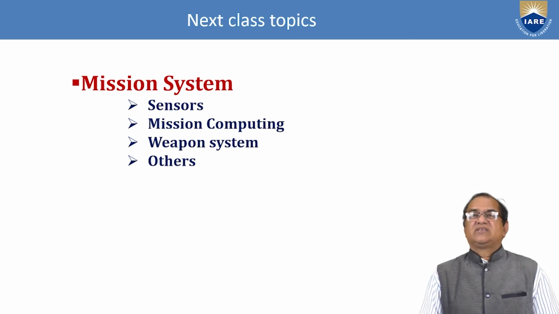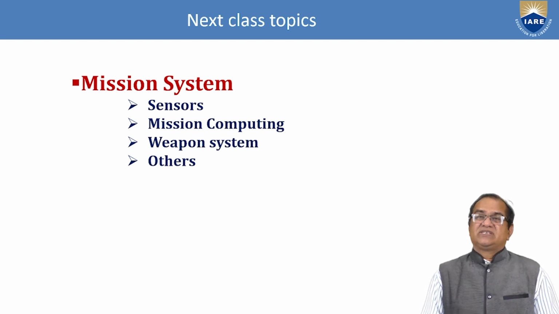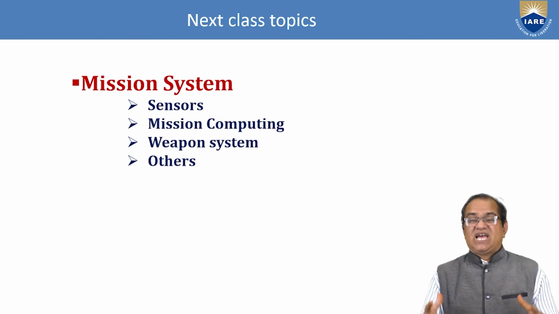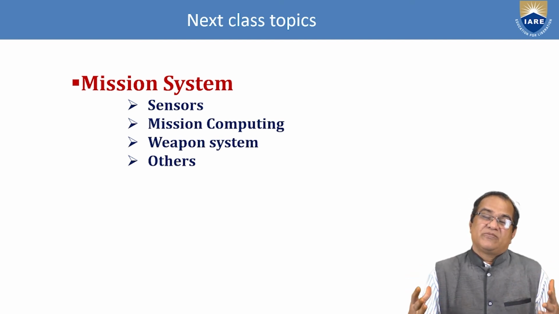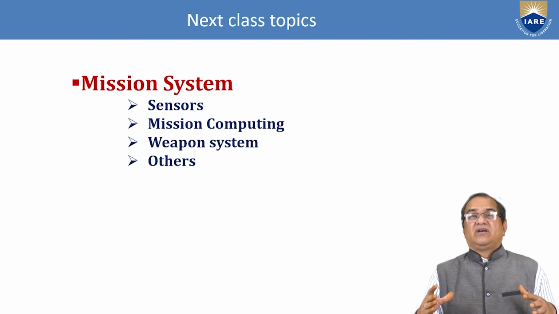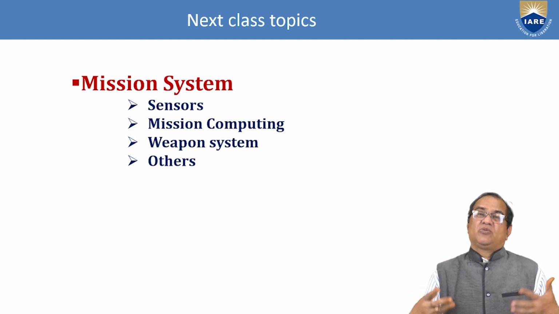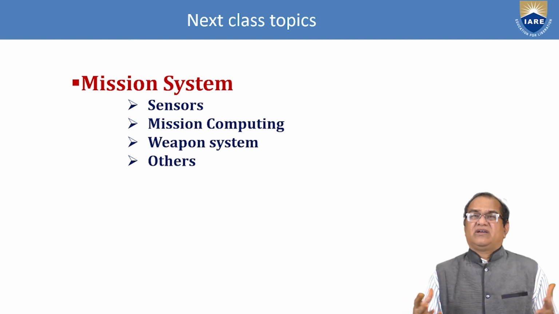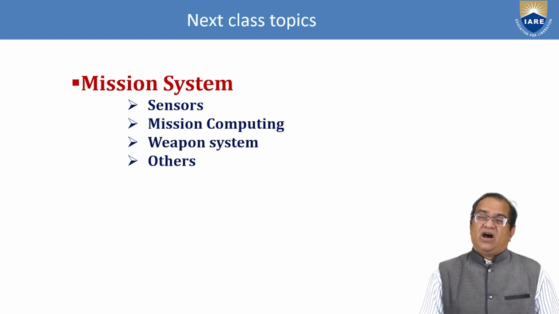Those missions are operated with the help of the sensors. There are some computers, weapon systems like missile guidance, all the bombs, your missiles, and all other radars, other things will come under the others.